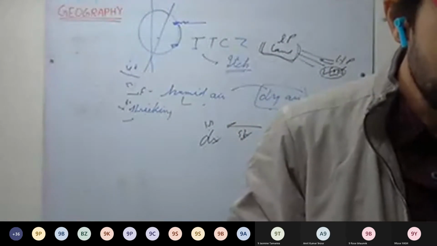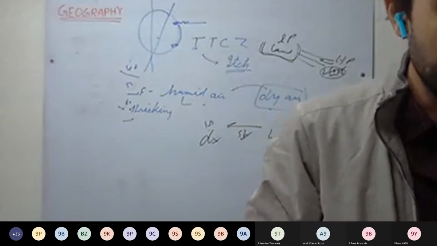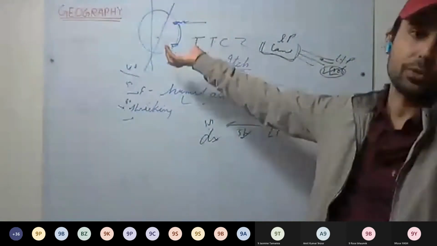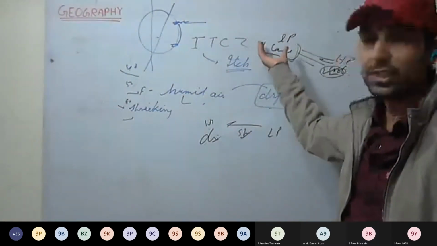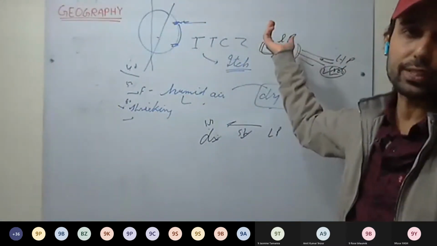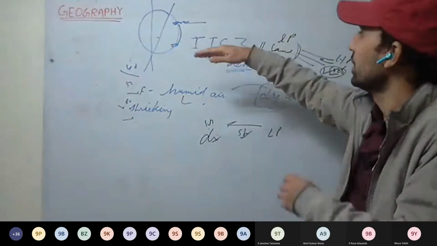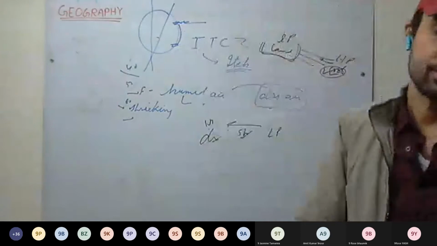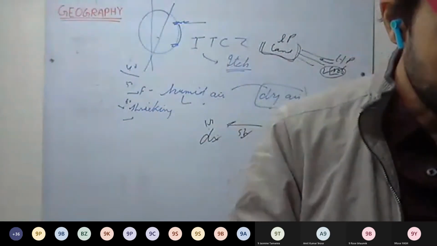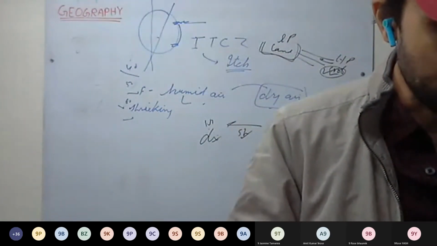Okay, what is seasonal shift? There is seasonal shifting in pressure belts. That is because the relative position of the Earth changes with respect to the sun throughout the year. As the Earth revolves around the sun, the relative position of the Earth changes, and the pressure belts follow the sun. Okay, that's how it's shifting. Cyclones cause heavy damage to life and property.